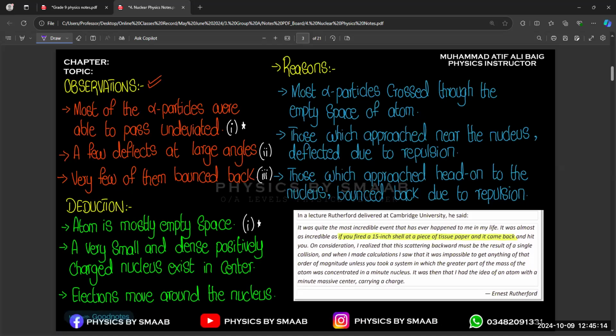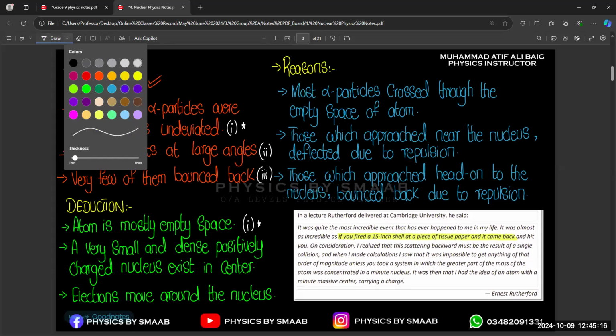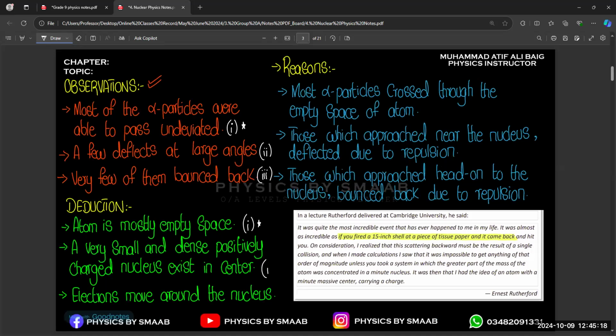Now, if we consider the second point, it is that a very small and dense positively charged nucleus exists in the center. So how do we get to know that there is a positively charged nucleus in the center? This is very simple. You can find it in the reason.